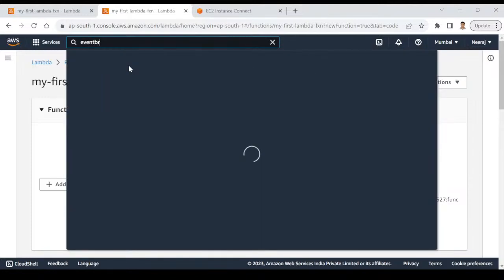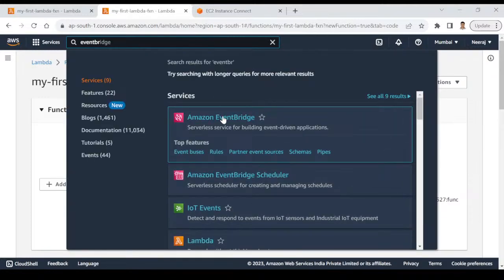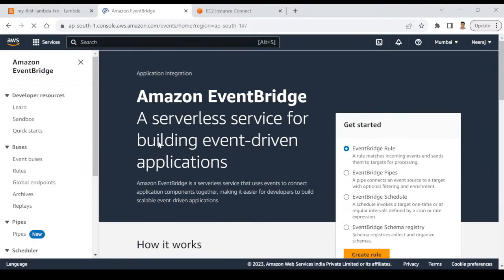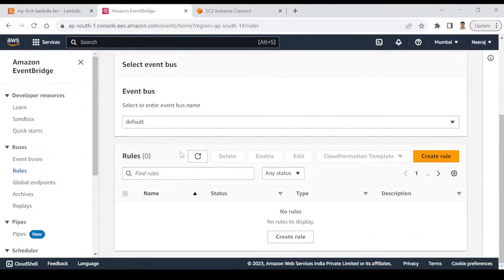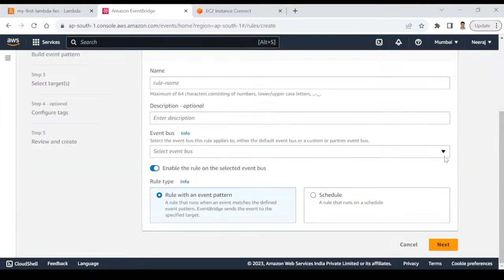So the EventBridge service is used to schedule your Lambda function. We'll show you how to do that. On the left side, click on Rules, and you will notice that there is no rule as of now. There are only 0 rules, but that's fine. We will create our rule. Click on Create rule and provide a rule name.